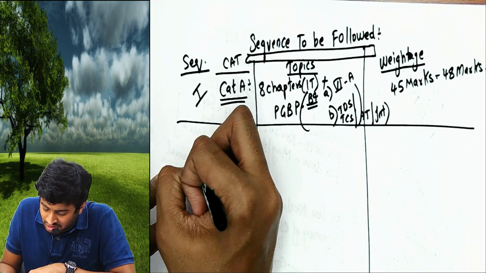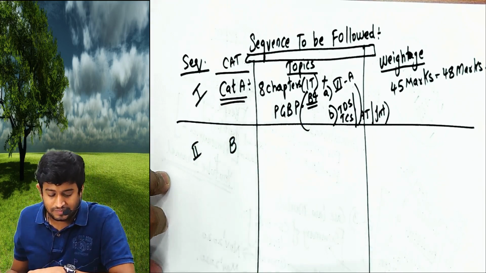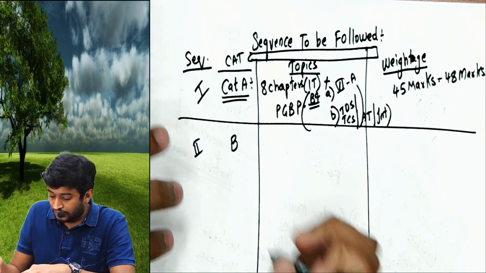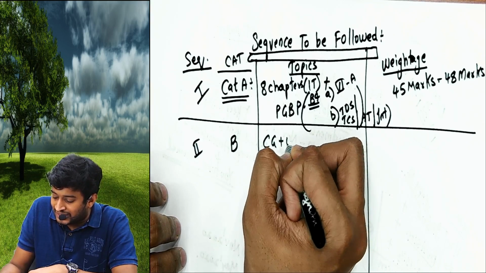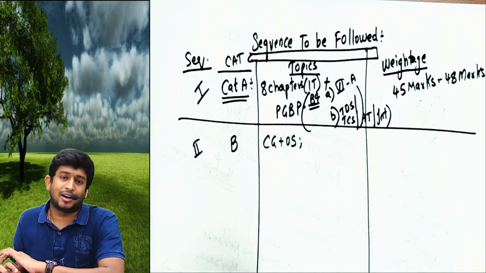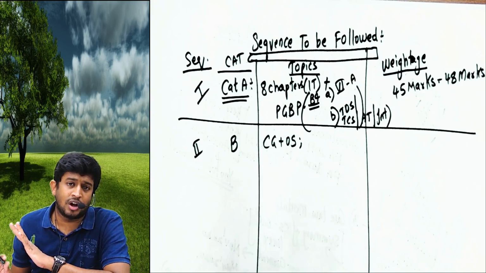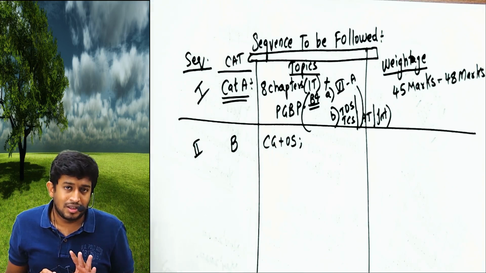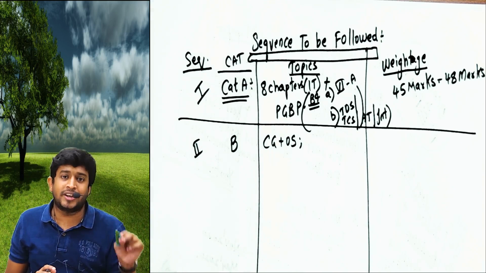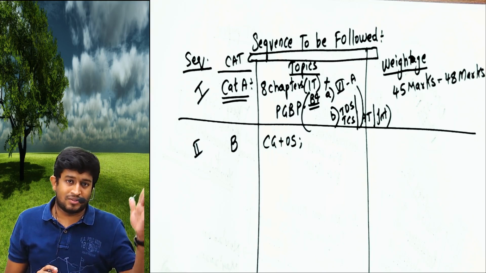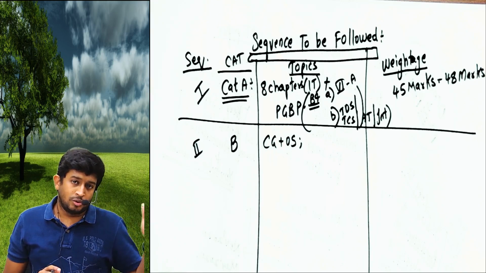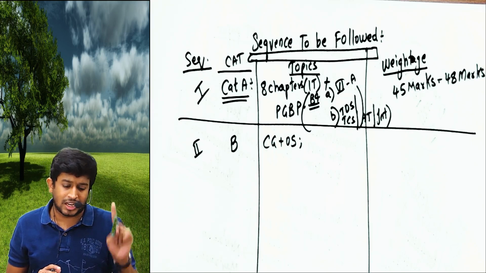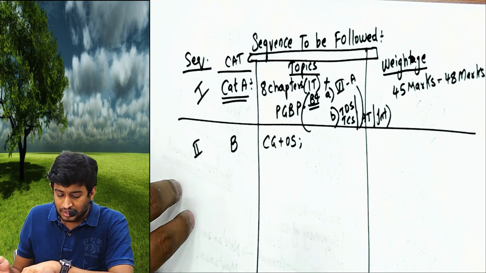Second sequence, that is called category B chapters. Category B chapters is capital gain plus other sources. ये दोनों साथ में ही करना पड़ता. These are brothers and sisters. You cannot cover capital gain separately, after 10 days other sources, ऐसा नहीं पढ़ते. Capital gains and other sources has to be read together, one by one. Once capital gain is in, then you start other sources. You cannot start capital gains, then do other chapters, then do other sources later on. वैसा नहीं होता. Capital gains shall be followed by other sources.